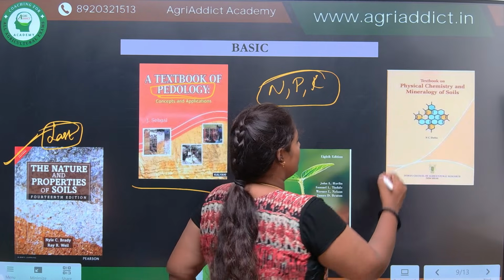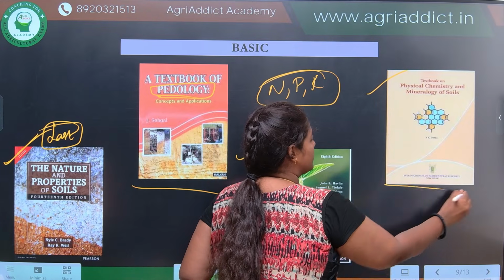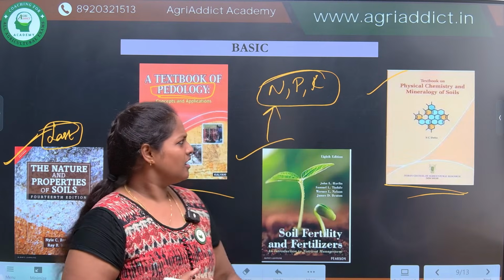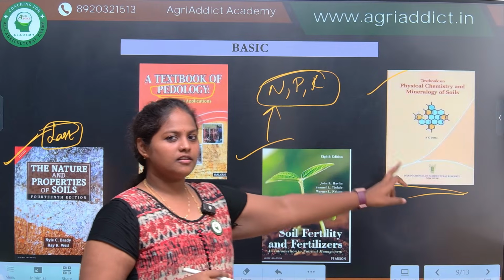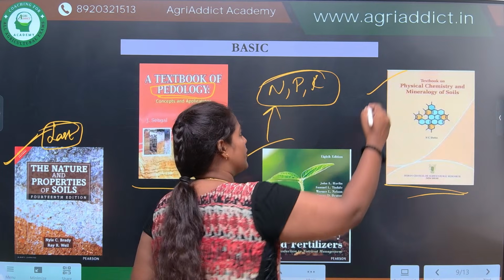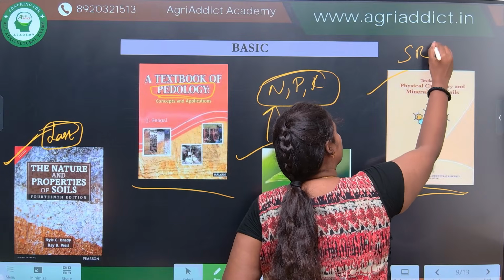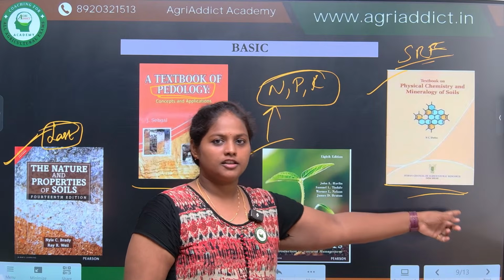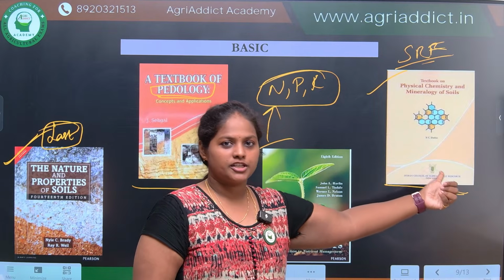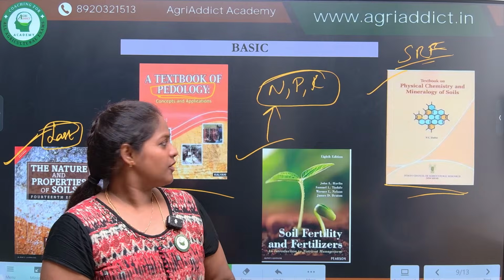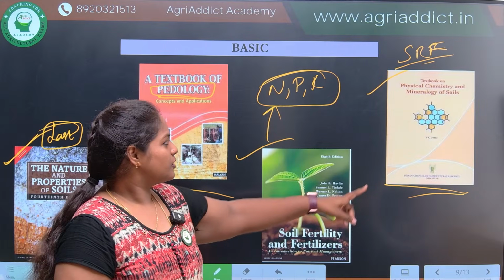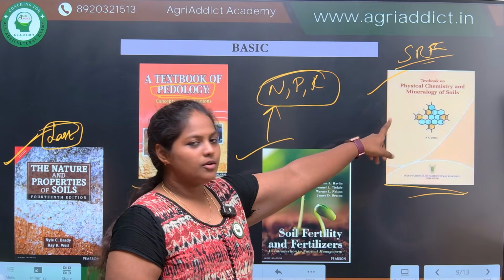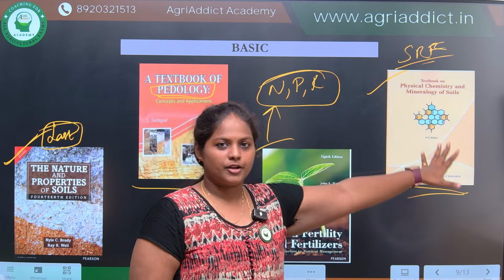Then this book is for JRF, it is not much needed. This is especially for soil chemistry, that too physical chemistry of soil. For JRF this is not that much needed, but for your SRF preparation, if you want to build a base now, you can also refer to this particular book by S.C. Datta sir, who has also developed the Pusa STFR meter. He is from our very own division at IARI. So sir has written this physical chemistry book, and it is very good for SRF preparation and ASRB NET now.